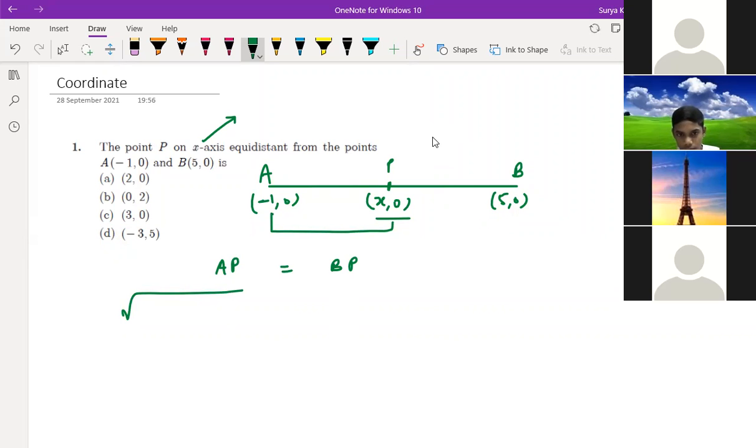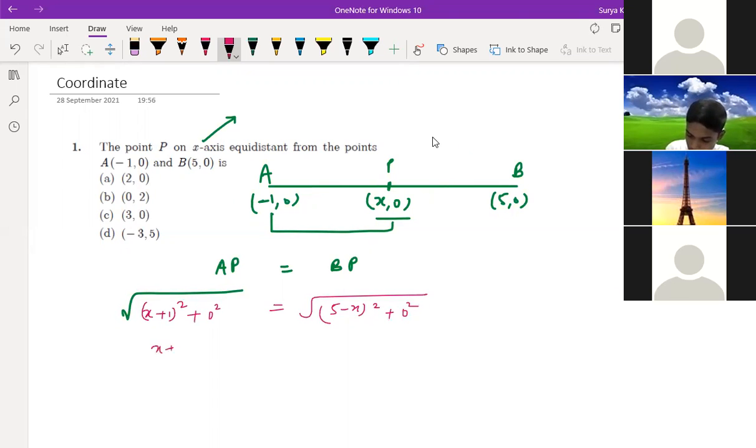Either option A is correct or option C is correct, because x comma 0, you have to find x from here. So you can write root of x plus 1 whole square plus 0 square is equal to root of 5 minus x whole square.